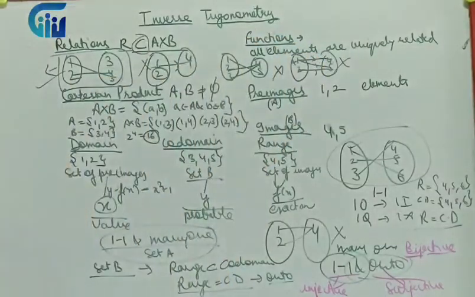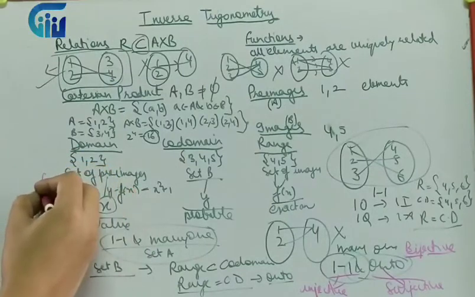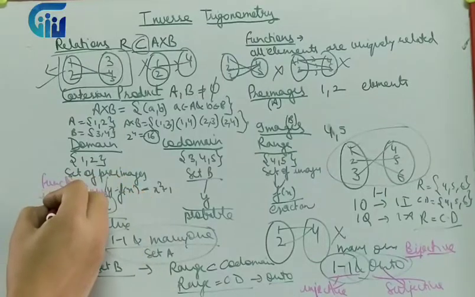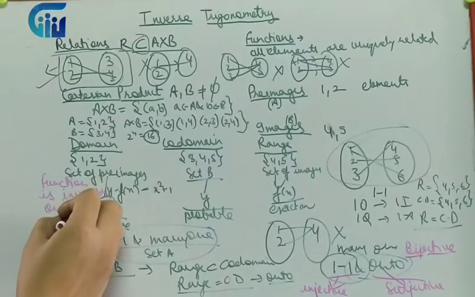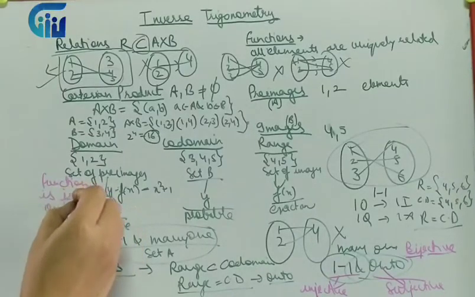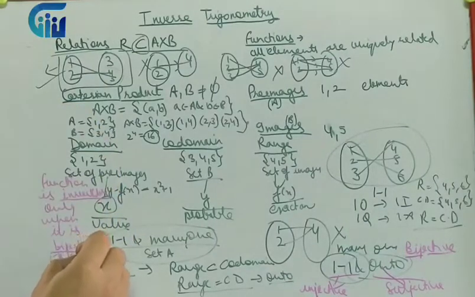So we can say a function is invertible only when it is bijective. So we have to learn two things. A function is invertible when it is bijective, meaning one-one and onto. Now next we'll proceed to seeing how trigonometric functions are invertible.